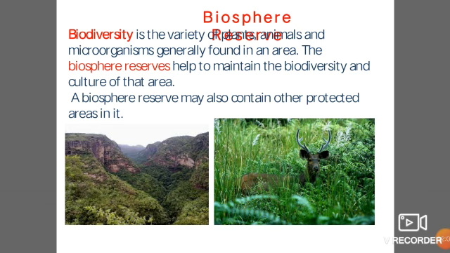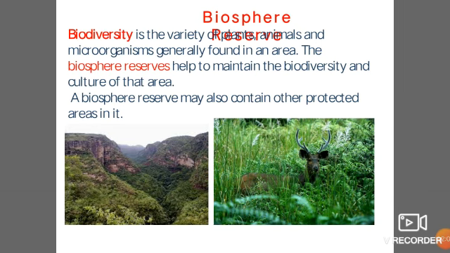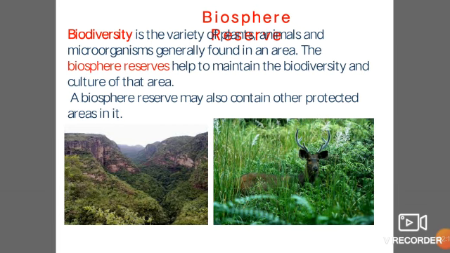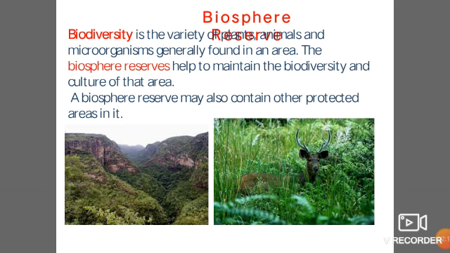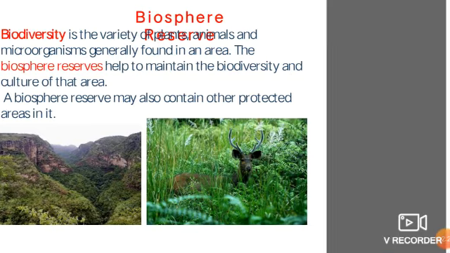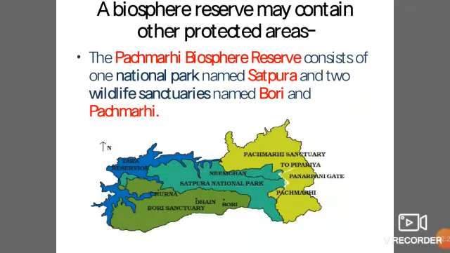Biodiversity is the variety of plants, animals, and microorganisms generally found in an area. The biosphere reserves help to maintain the biodiversity and culture of that area. A biosphere reserve may also contain other protected areas in it, like the Pachmarhi Biosphere Reserve, which consists of one national park named Satpura and two wildlife sanctuaries named Bori and Pachmarhi.